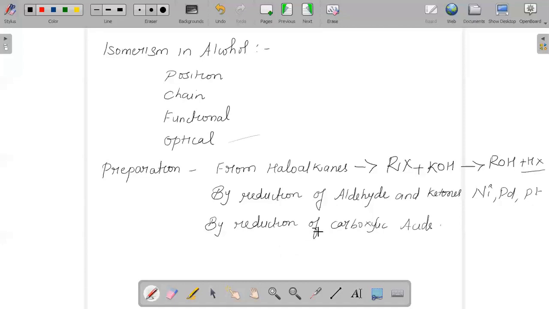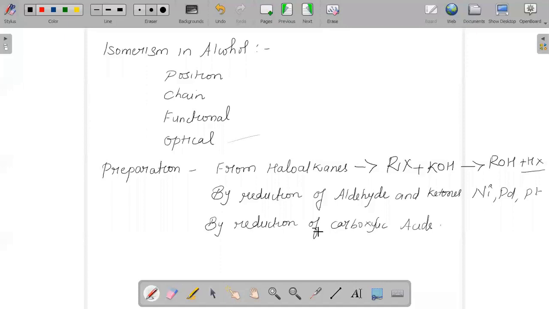You can also prepare alcohols from alkenes, that is by their acidic hydration. Any ethene can undergo acidic hydration in order to give us alcohol. And there are many more methods to prepare alcohol. As and when you learn different chapters, wherever you come across a product that is an alcohol, you can consider it to be a preparatory method.